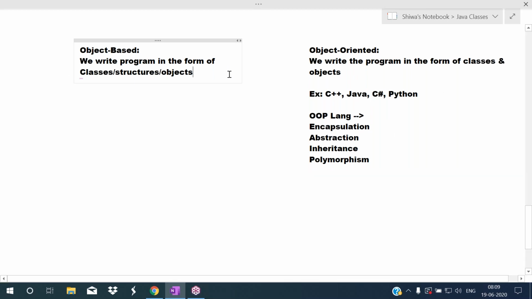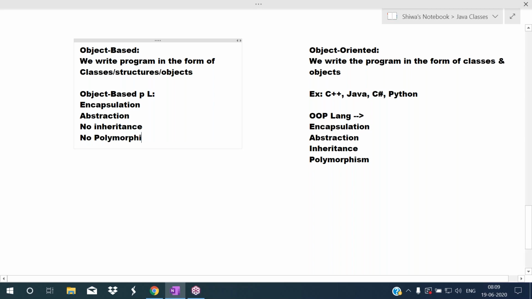So what is an object based programming language? Just now I told four concepts. If a language supports these four concepts, we call that an object oriented programming language. For example, if a language is supporting encapsulation and abstraction, these two concepts only, but is not supporting inheritance, and is not supporting polymorphism,